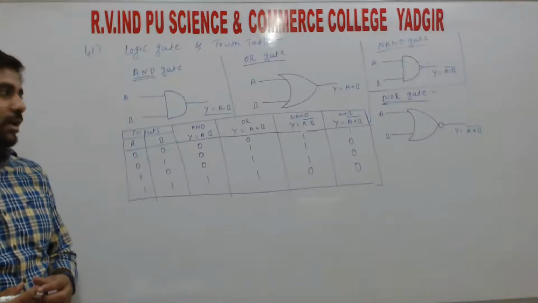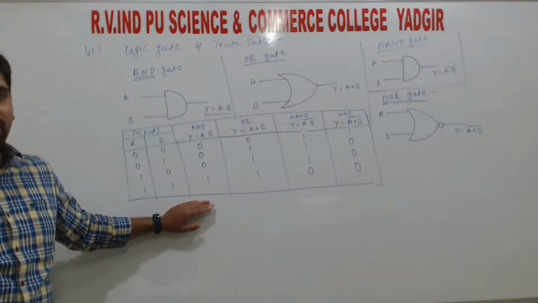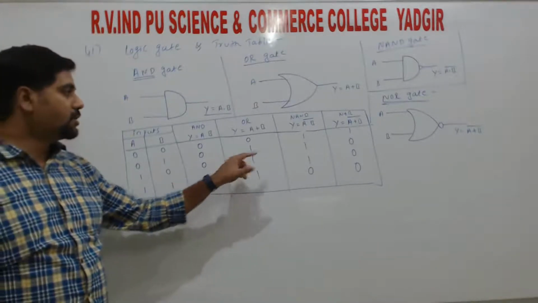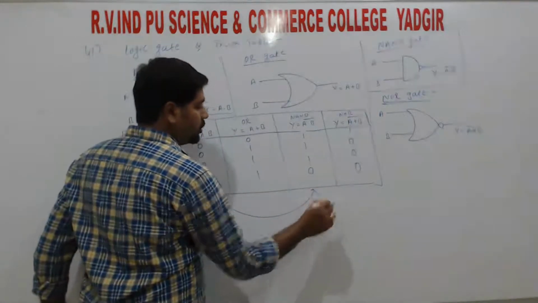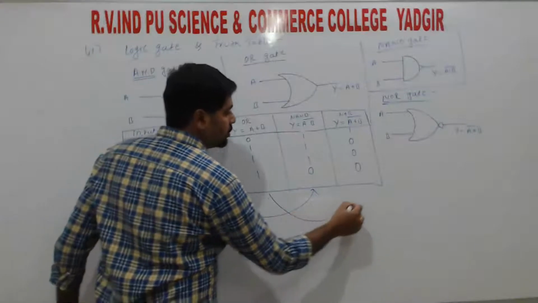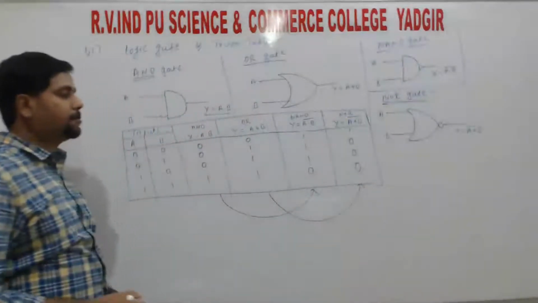So it is a logic table. If we plot one table, you can remember it easily. Next to AND you can write NAND, right? So NAND is the inverter of the AND, and NOR is the inverter of the OR, right?